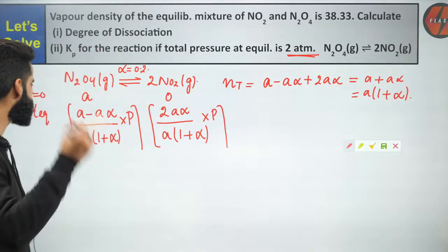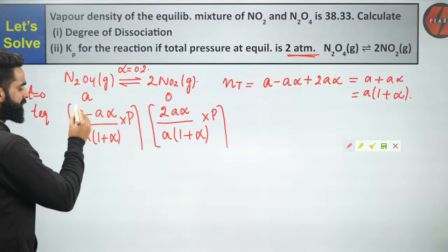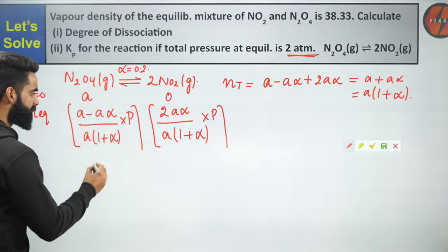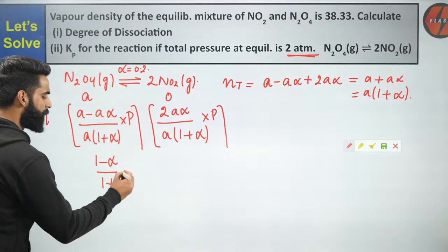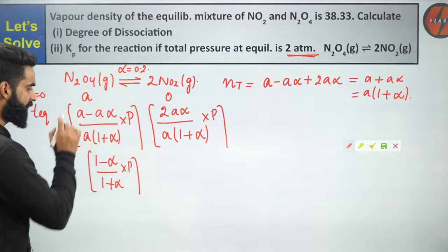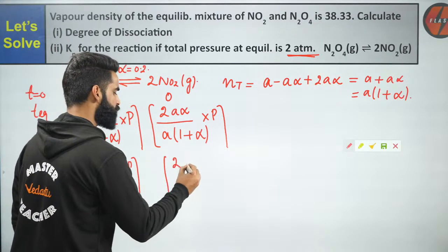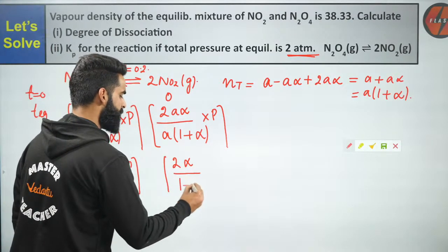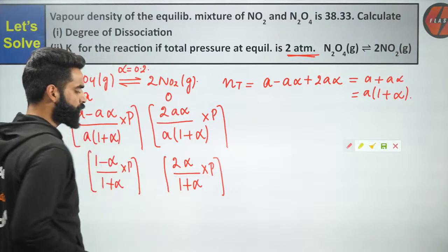Everything is given, guys. First of all, see how many terms will get cancelled out. If I take A common in the numerator, that A and this A will get cancelled. So I'll get simply 1 minus alpha divided by 1 plus alpha multiplied by P. This is my partial pressure of N2O4 at equilibrium. Correct? Now this A will get cancelled, so I'm going to get 2 times alpha divided by 1 plus alpha multiplied by P. This is my partial pressure of NO2 at equilibrium.